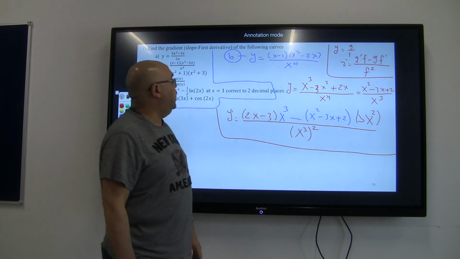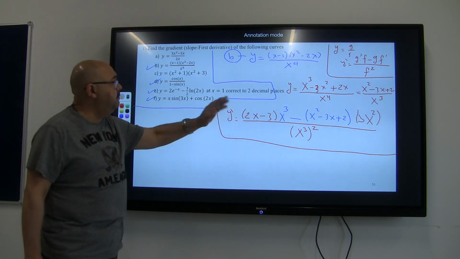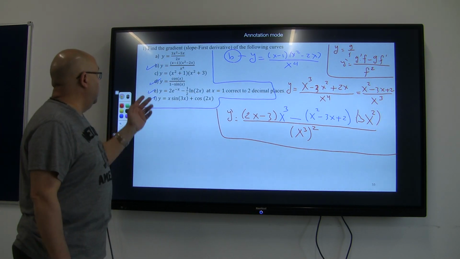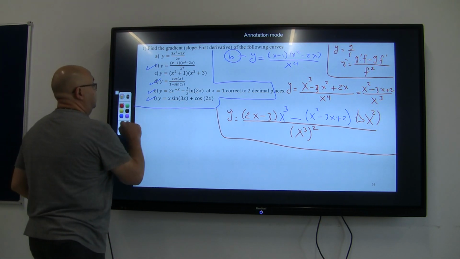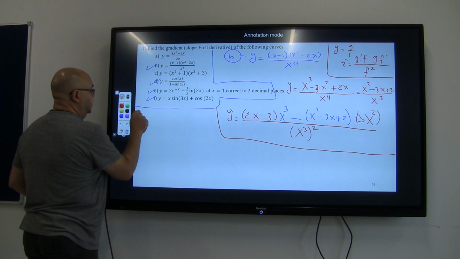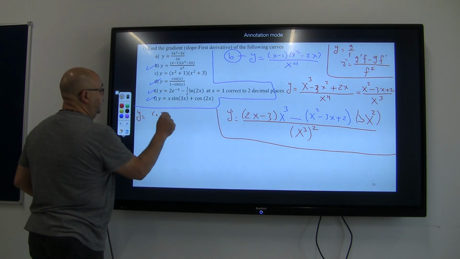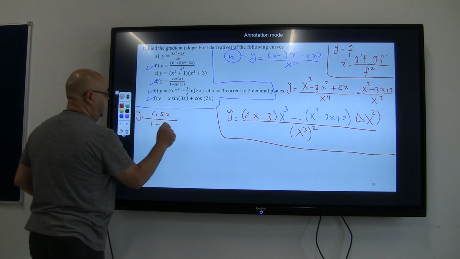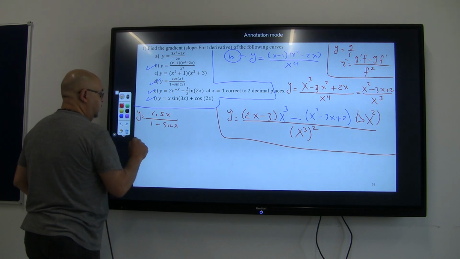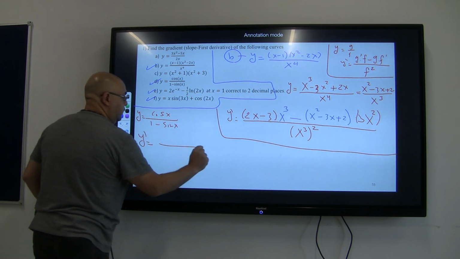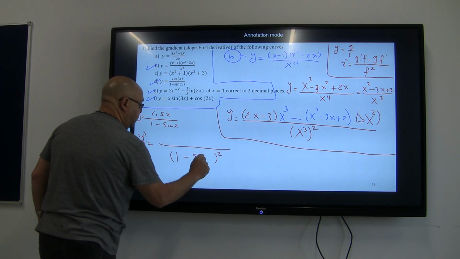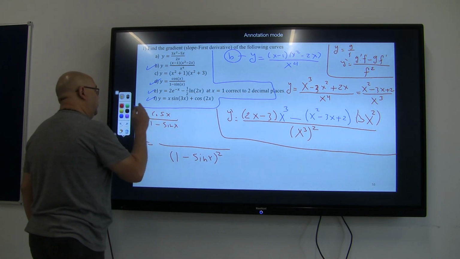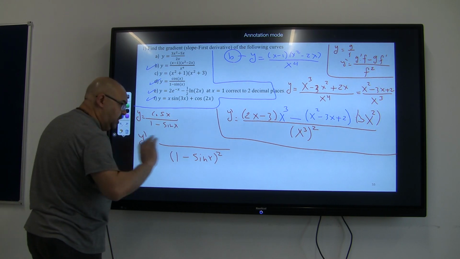Okay, perfect. This is problem number B, for example. If I want to go through problem number D, it's going to be exactly the same. So for problem number D, which is y equal to cosine of x divided by 1 minus sine of x, getting y dash is very simple. All I have to do is to get the denominator to the power of 2, so it's 1 minus sine of x. Then start differentiating the denominator, whatever it is.